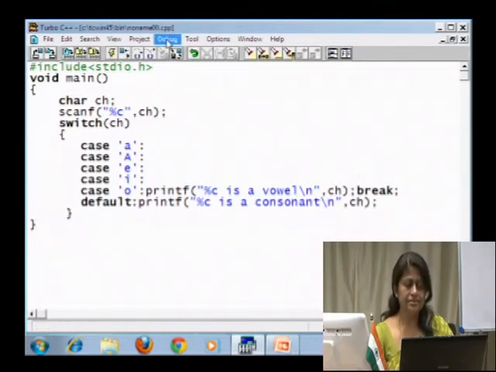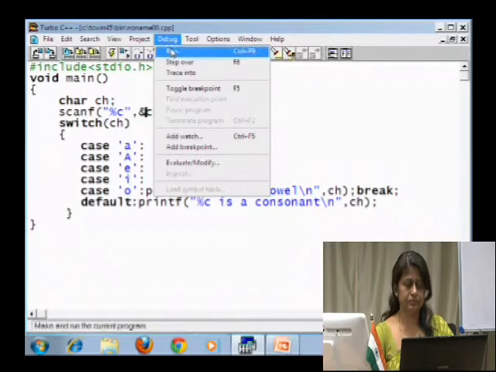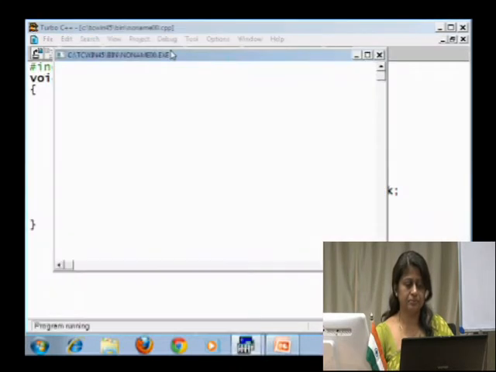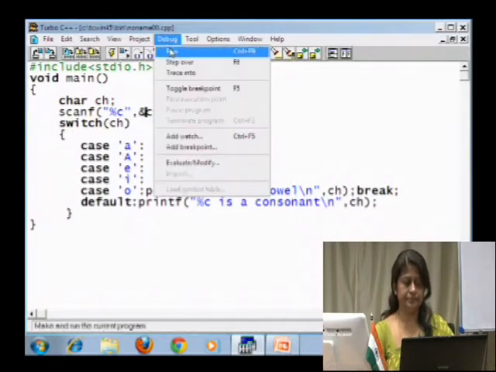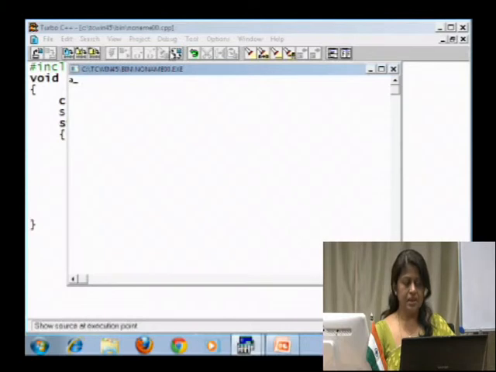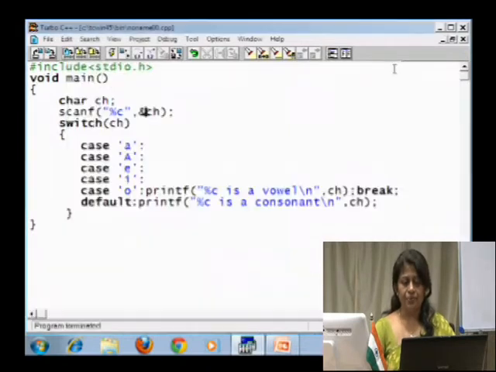Then let us try executing this program. I will enter a character, say D, and it says D is a consonant. Suppose I give a vowel, say A, and it says A is a vowel. Fine. So, there you see we are using a switch statement trying to find out whether the given character is a vowel or a consonant.